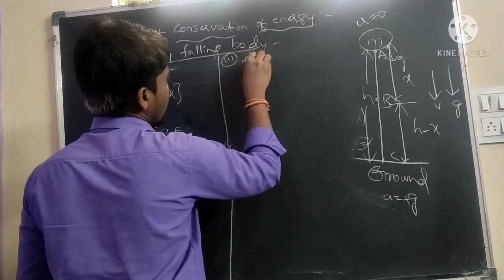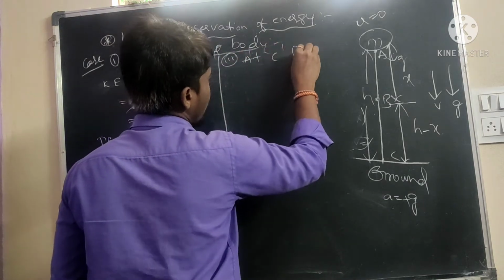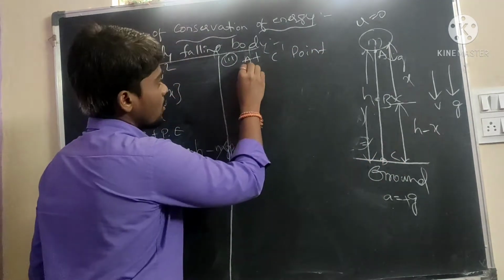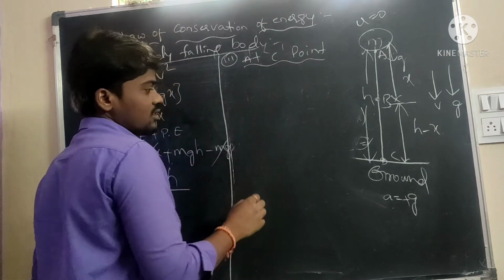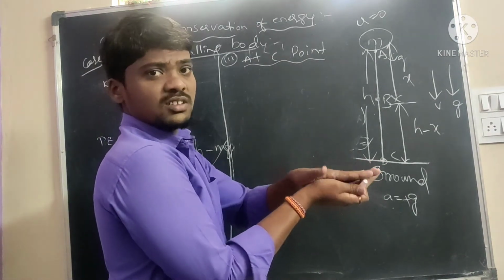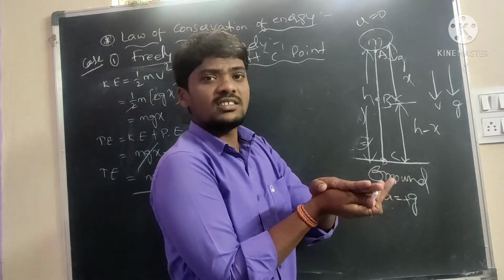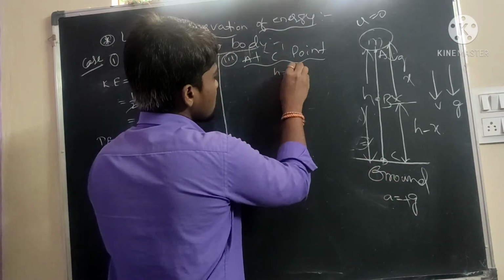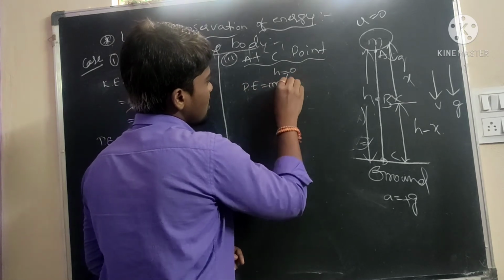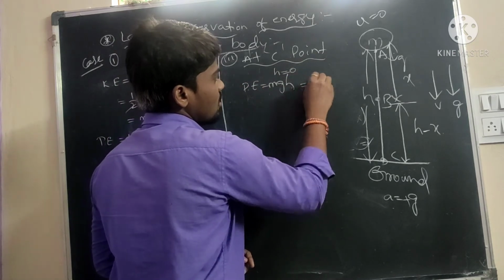Case three is at C point. We will find out the total energy. Here the height is 0. There is no height, only the ground surface, so h is equal to 0. We will find out the potential energy. First, write down the formula mgh. With h equal to 0, substitute this, and the potential energy will be 0.